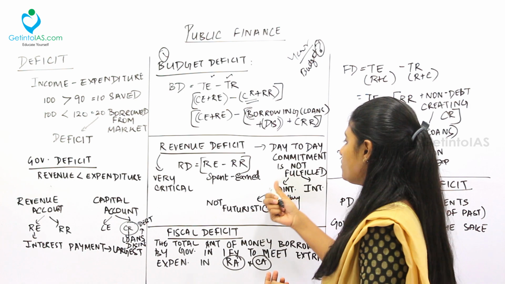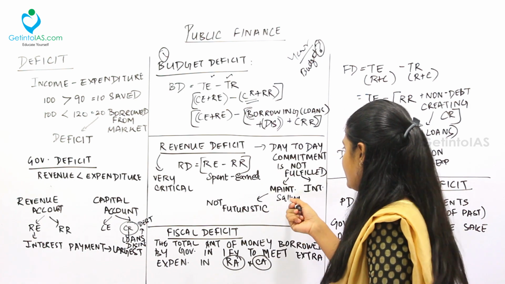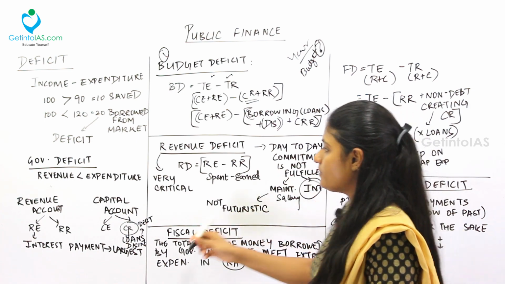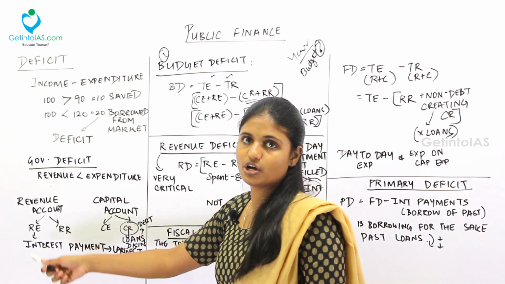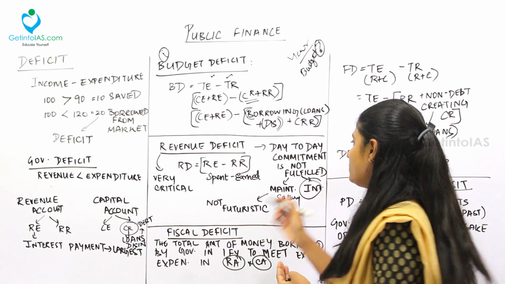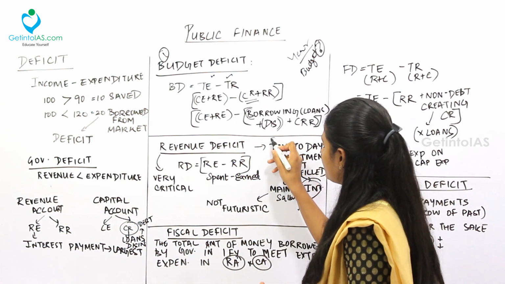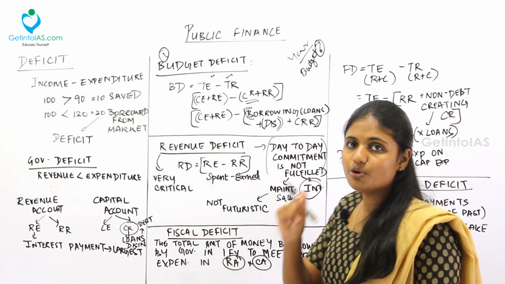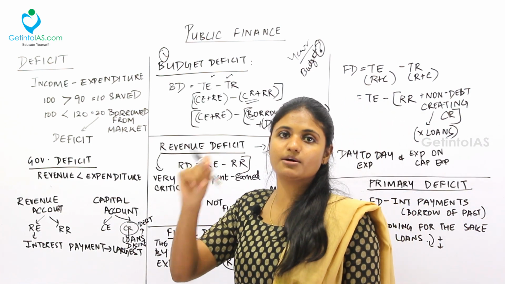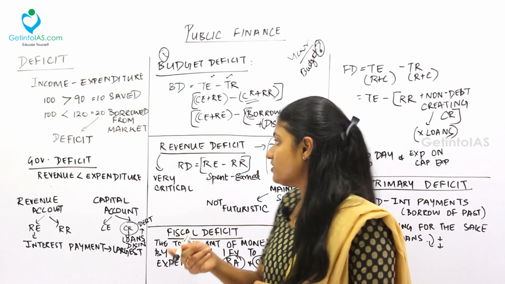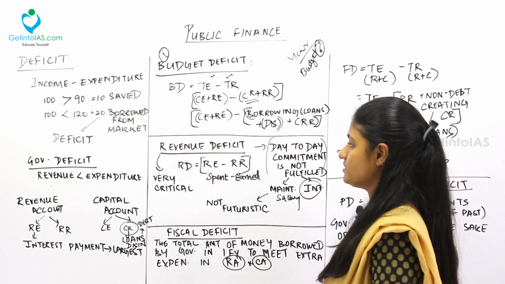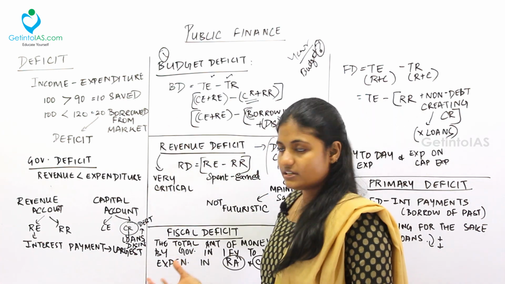For example, the maintenance of roads, giving salaries, interest payment. So interest payment and all the daily revenue expenditure of the government. Daily government will be doing all these activities. So for this daily activity, government is not having sufficient amount of money for doing the expenditure. So that is called as revenue deficit. It is very critical under all the deficits.